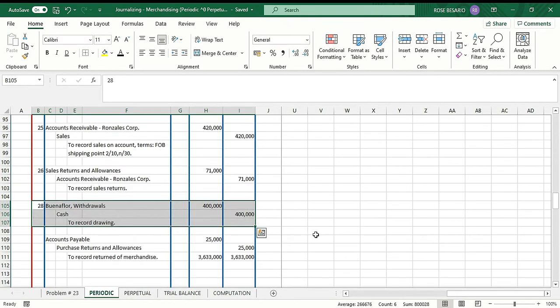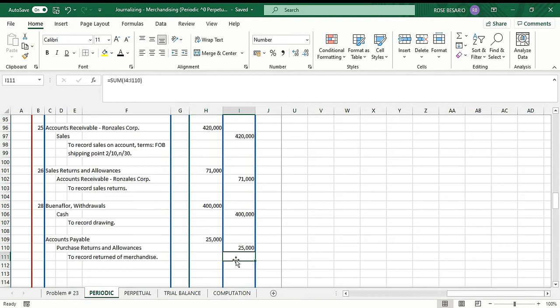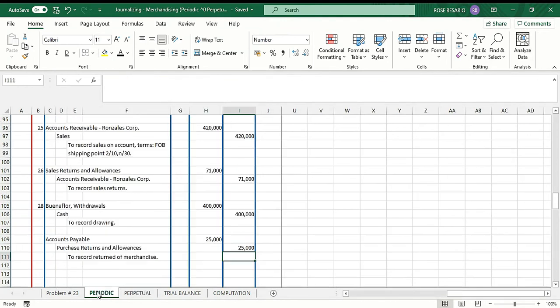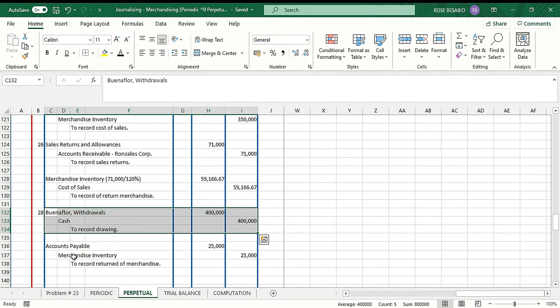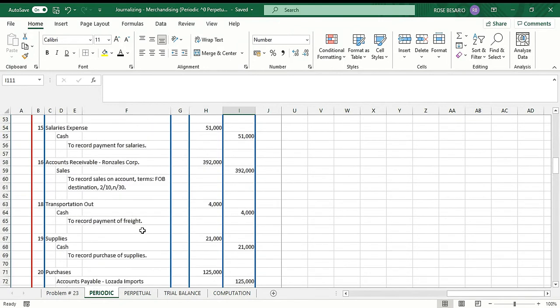So under the periodic inventory system, we debit accounts payable 25,000, and then we credit purchase returns and allowances 25,000. And then for the perpetual inventory system, instead of crediting purchase returns and allowances, we credit merchandise inventory. So debit accounts payable 25,000, then credit merchandise inventory 25,000. So that's the difference between the perpetual and the periodic inventory system.